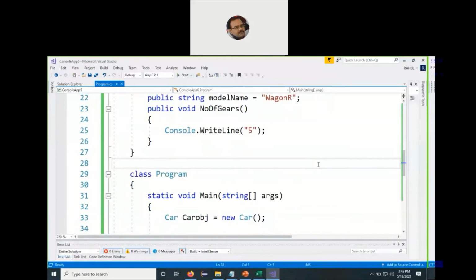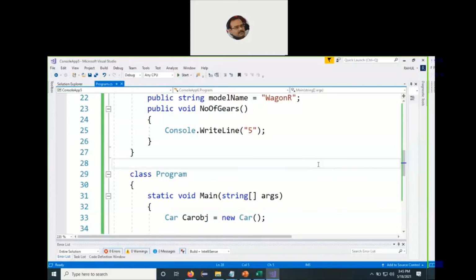Now, the word abstract itself means something which is not concrete, it is an incomplete class. Any class that contains the member variables and fully defined member functions, we say it's a concrete class. But any class where the function declaration exists but the function definition is missing, we say it's an abstract class.